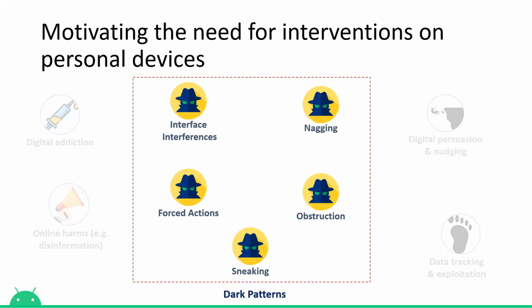In this paper, we focused on a specific harm called dark patterns. It can be defined as carefully designed interfaces that induce a user to act to a specific intent of the developer, based on a user's specific cognitive biases. Dark patterns can come in 5 forms: interface interference elements, nagging elements, forced action elements, obstruction elements, and sneaking elements.